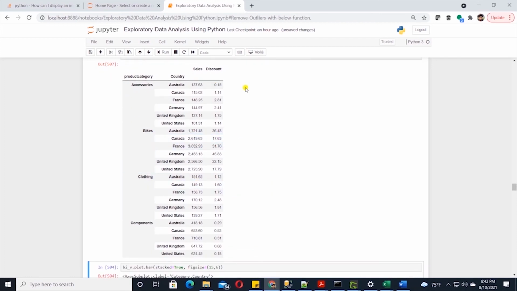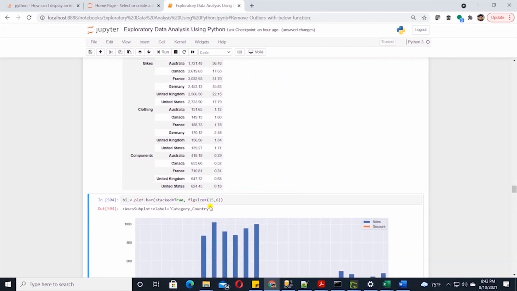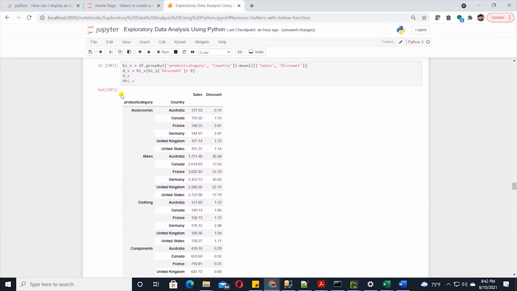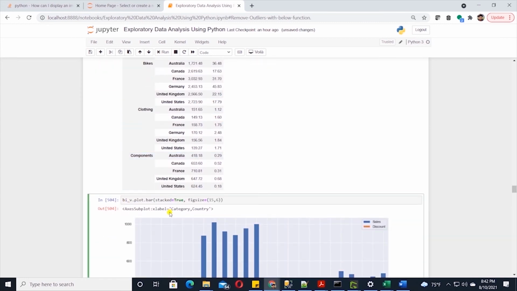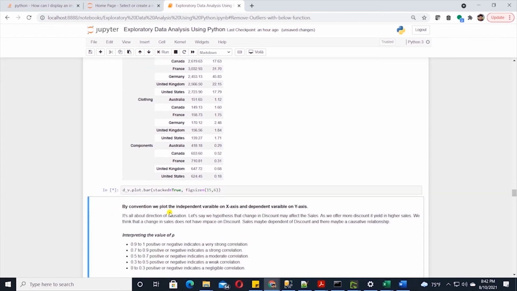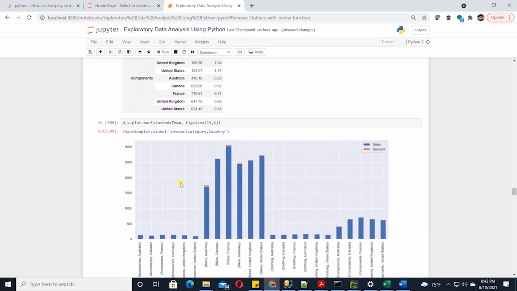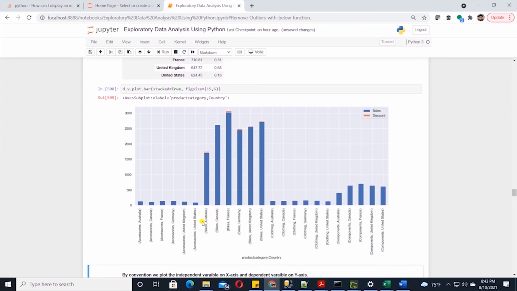Okay, this looks much better. We see some discount values in our dataset. I'll update the chart reference to D_V and update the chart to reflect these changes. Now we see some discount values stacked on top of the sales. It appears that we only offer discount on bikes category, but that's not the case. I believe the values in other categories are too small, so they don't show up on the chart. This is our multivariate analysis of categorical and numeric variables.